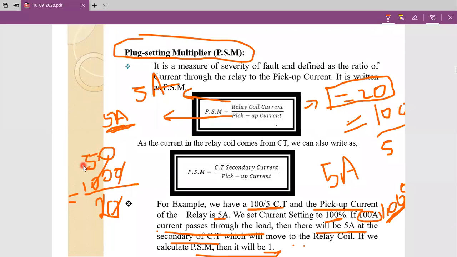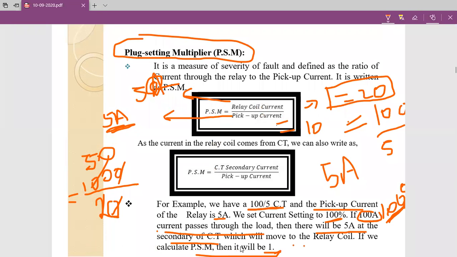Now this 50 amperes directly goes to the relay coil, because the relay coil and the current transformer secondary are both in series. That's why 50 amperes of current goes to the relay coil. This relay coil current is equal to 50, and we already said the pickup current is equal to 5 amperes. Now PSM value is equal to 50 divided by 5, so we get a PSM value equal to 10.